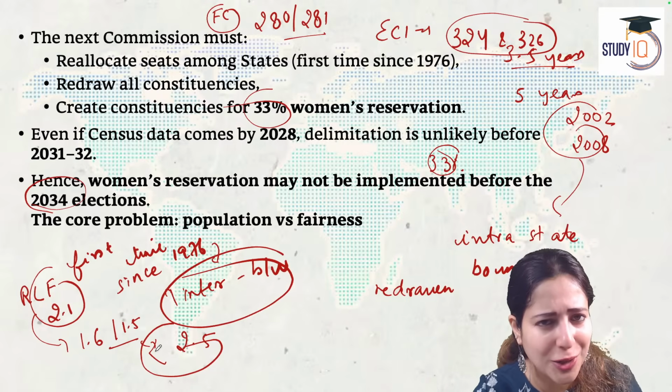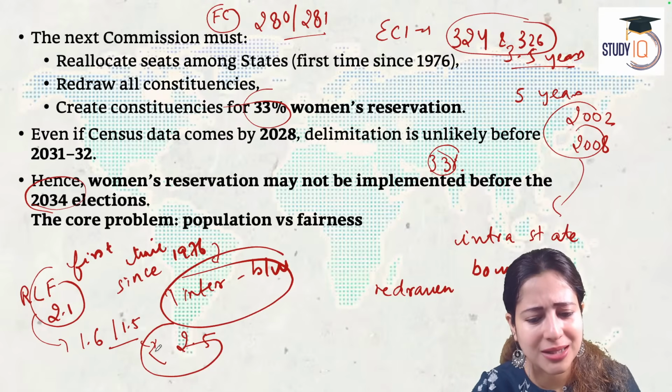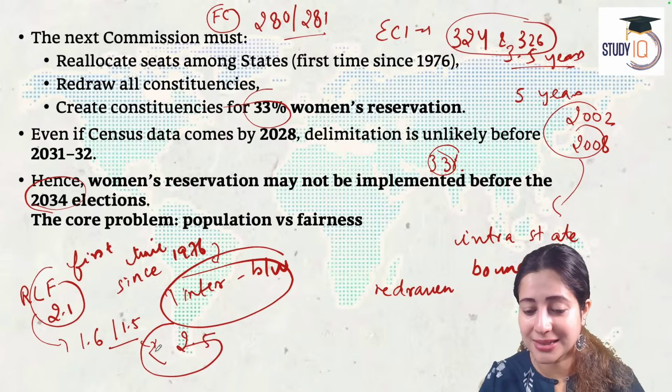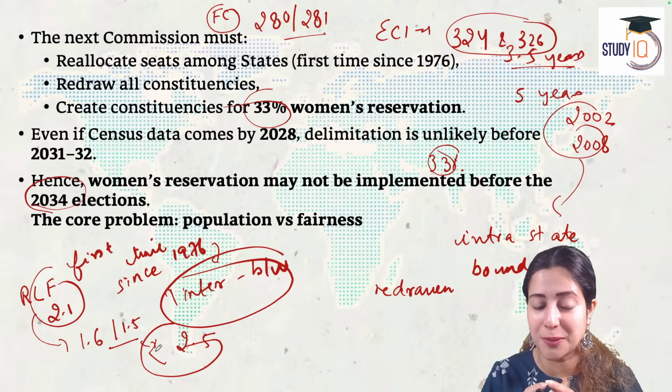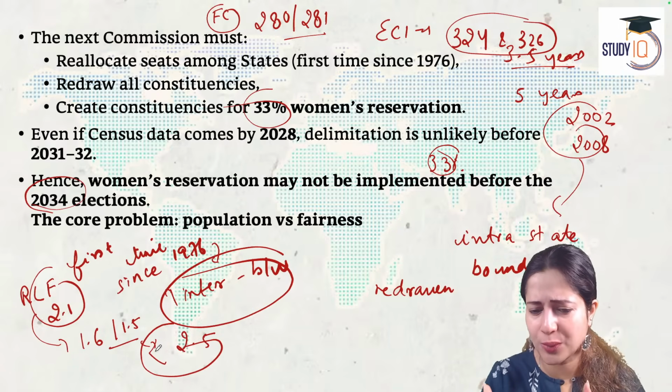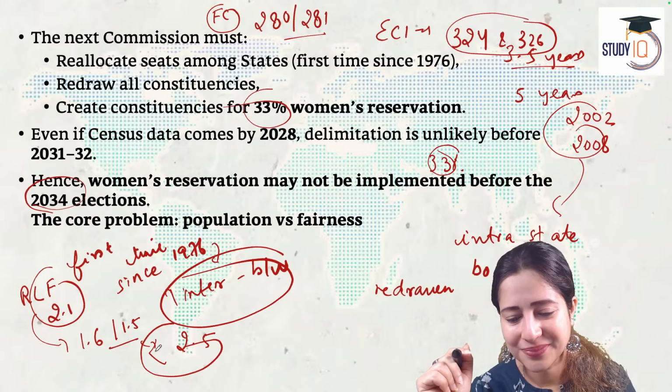So, do we have any options? Is there a solution that the government can now undertake to make sure there is no bias against the South Indian states which have reduced their population? Yes. There are 6 options given in this article. One by one, let's quickly talk about them.